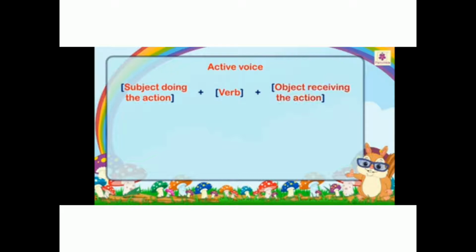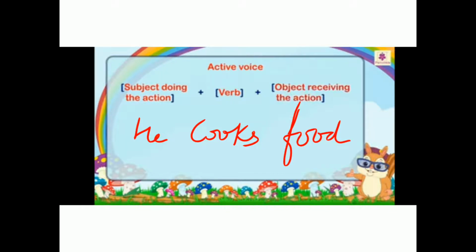For example, he cooks food. Here in this sentence, he is a subject who is doing the action. Cooks is a verb and food is an object, that is the receiver of the action.